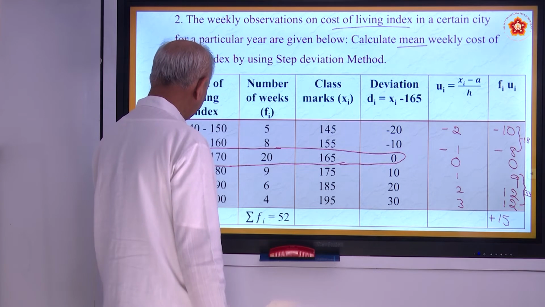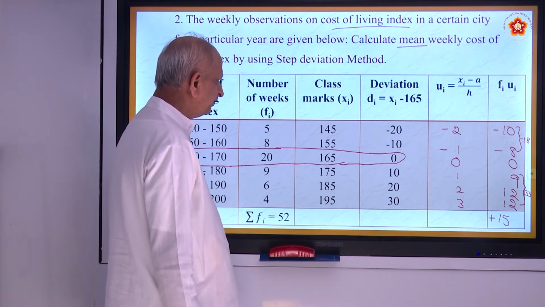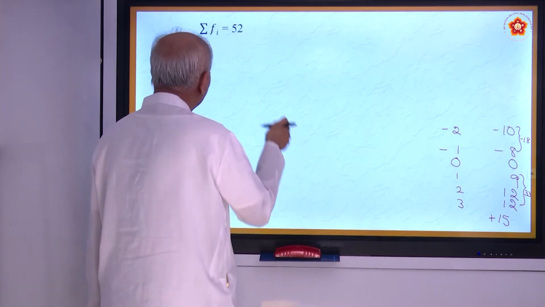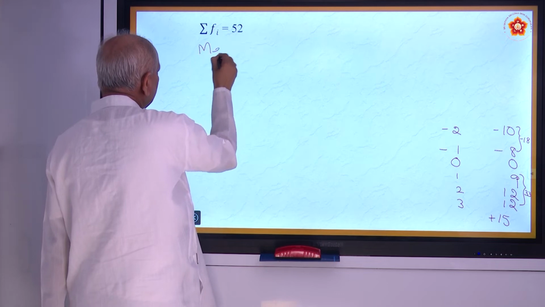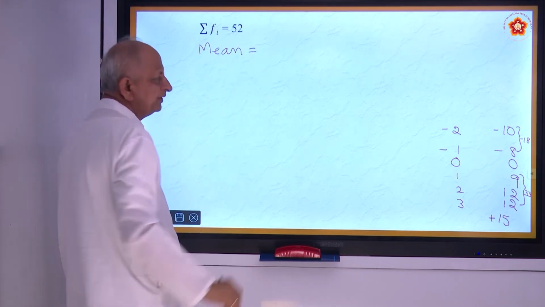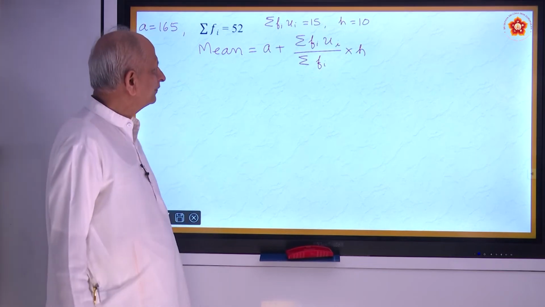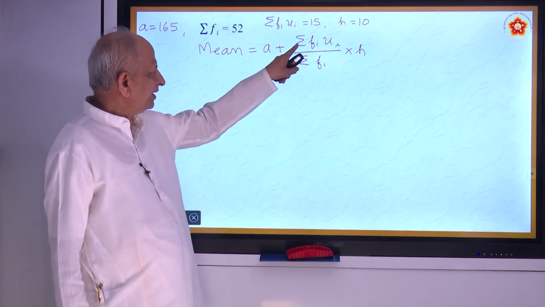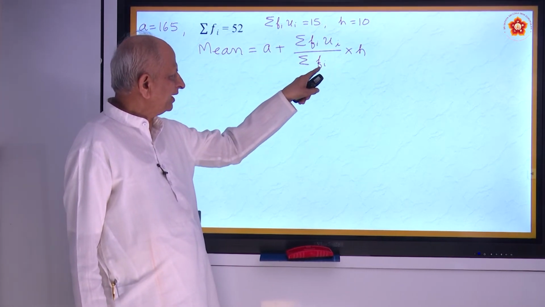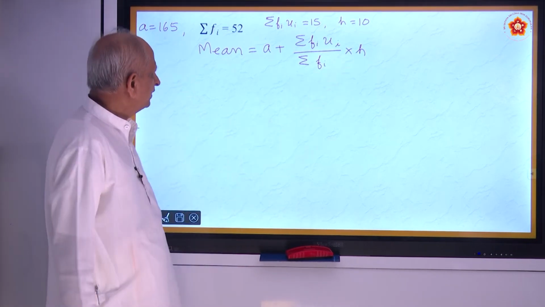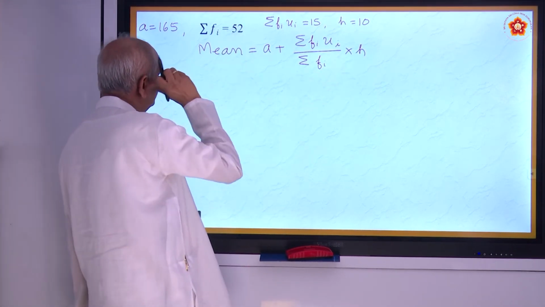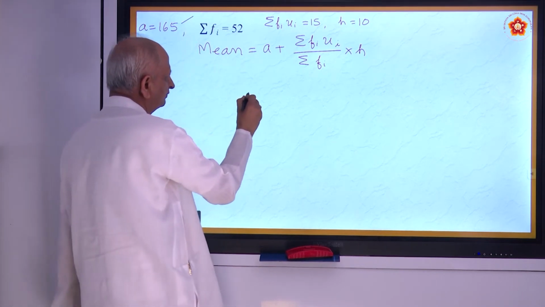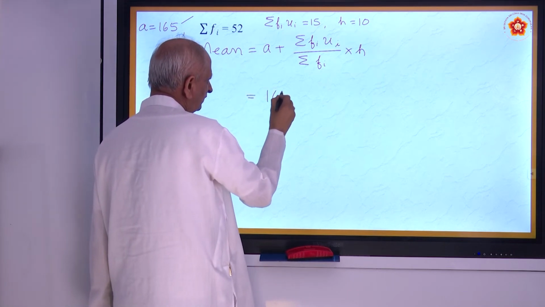Okay. Assumed mean is 165. Now you have to calculate the mean. And what is the method called? Step deviation method. Now, in the formula, A plus sigma Fi into Ui by sigma Fi into h. Here we have seen in the previous table A is equal to 165, that is the assumed mean.